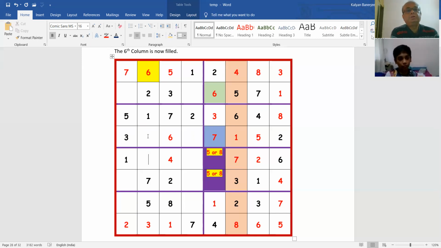1, 2, 3. Then something is missing. 8 is missing. What else is missing? 8 and 3? No, 3 is here. 4 is missing. So 4 and 8. Now in these two we'll have 4 and 8. So which will be 4? Which will be 8?